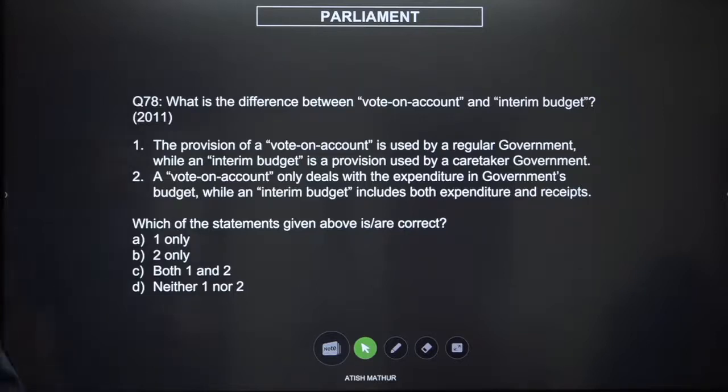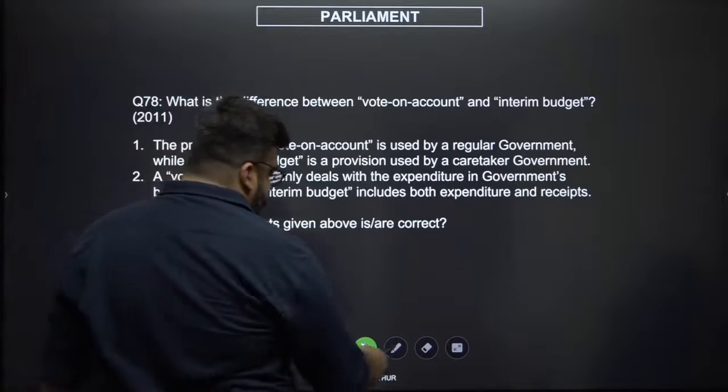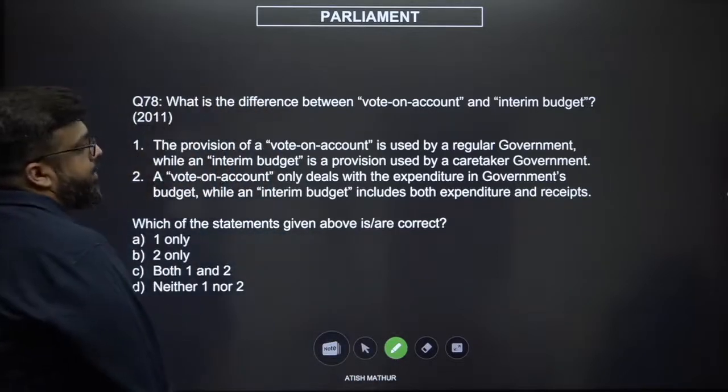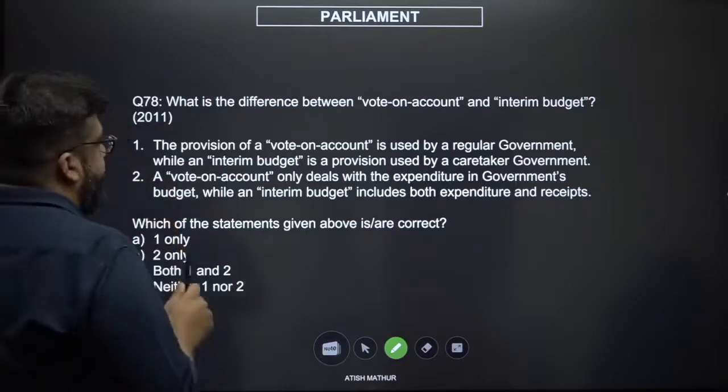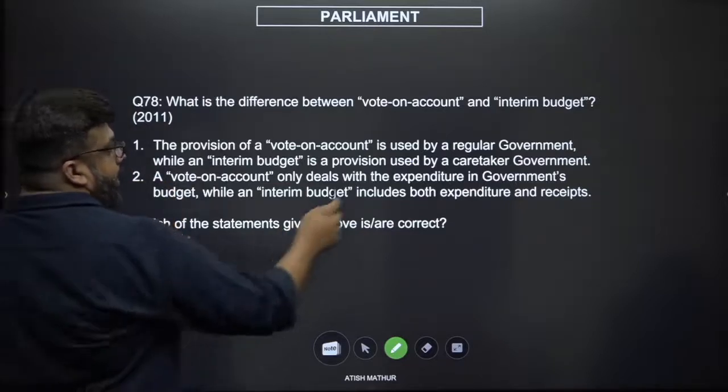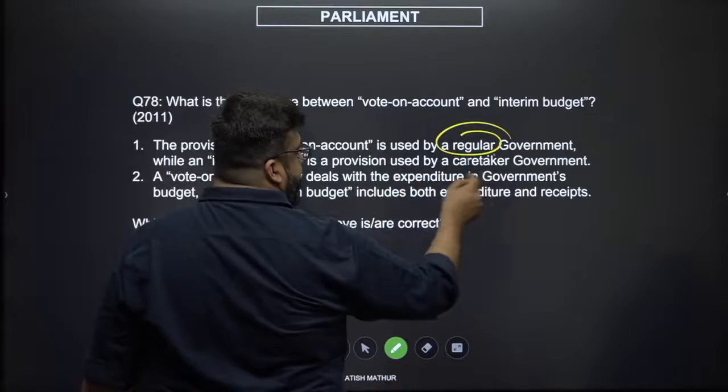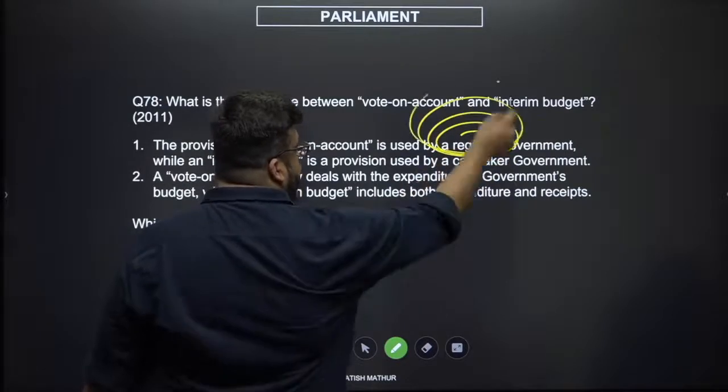The provision of a vote on account is used by a regular government, while an interim budget is used by a caretaker government. Now, understand this. A regular government, there is no such thing called a regular government.